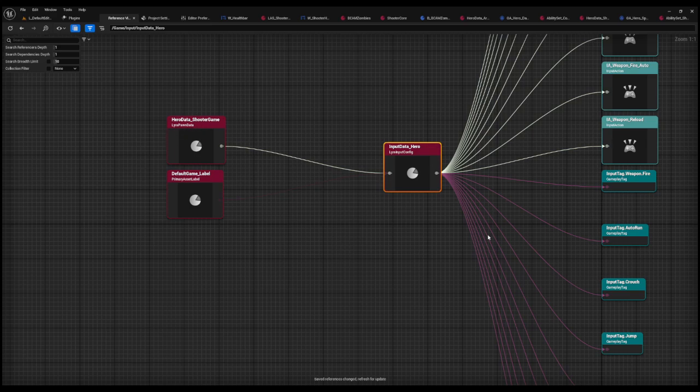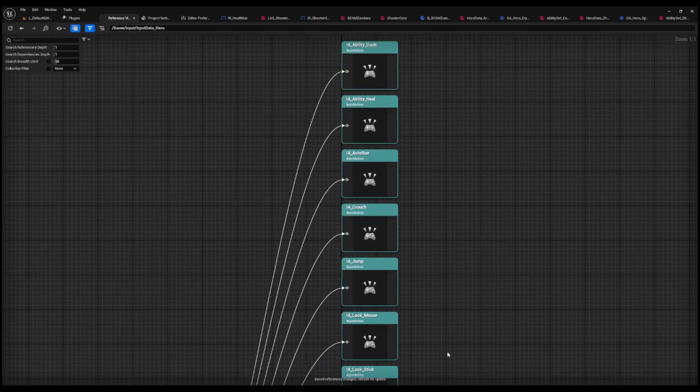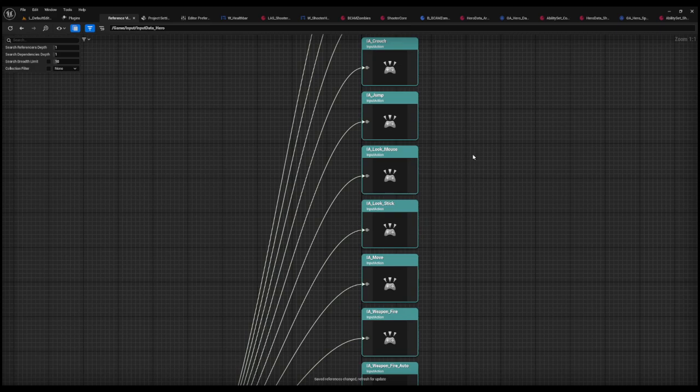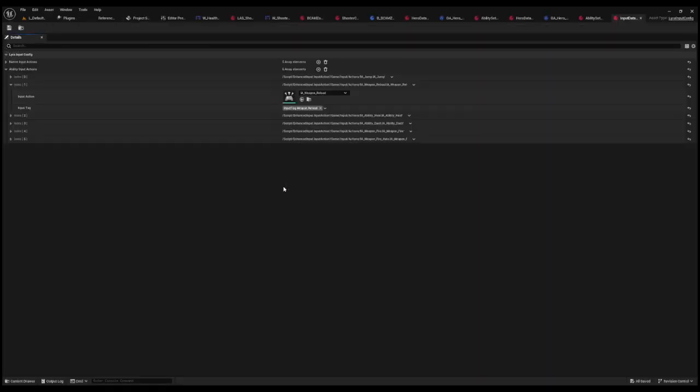Okay, what's in shooter game? Well, there's an input class because our players need input. This input class is going to handle executing the big idea of ability dash, ability heal, auto run, crouch, whatever. It doesn't matter. Okay? You can make one for keyboard, you can make one for mouse. Or sorry, keyboard and mouse, and you can make one for controller, right? I hope the idea is becoming a lot more obvious.